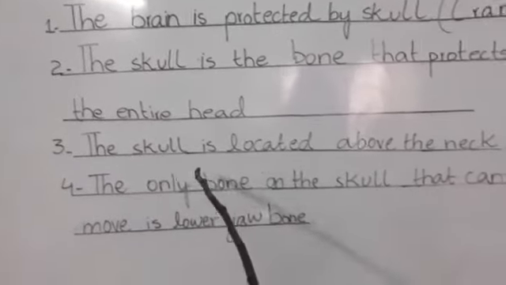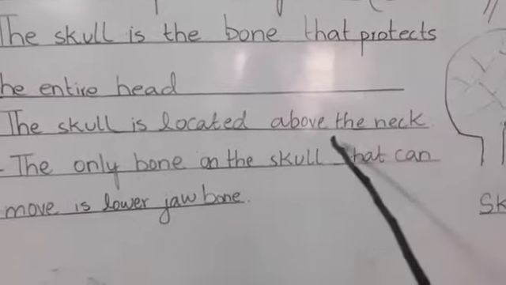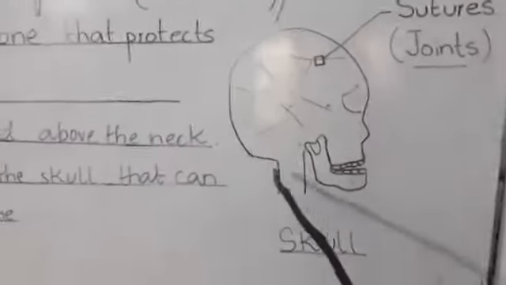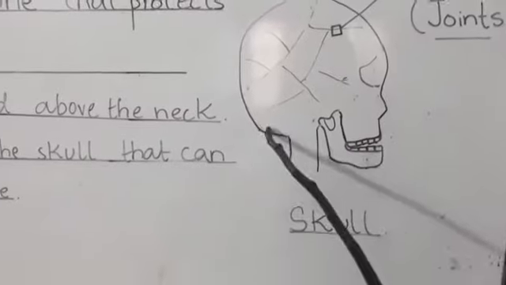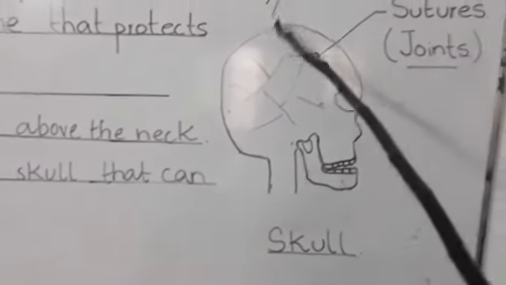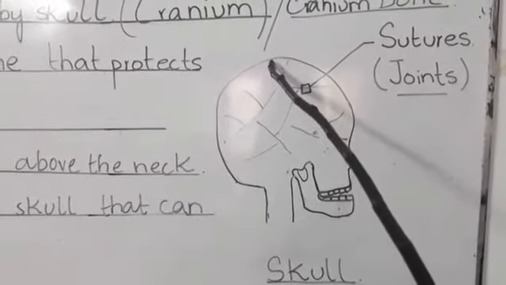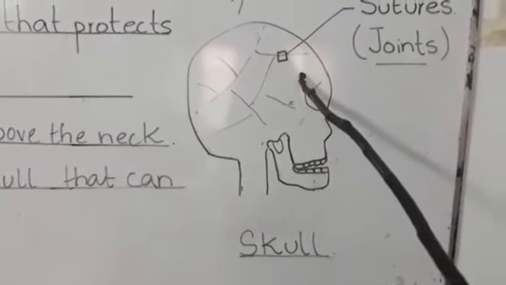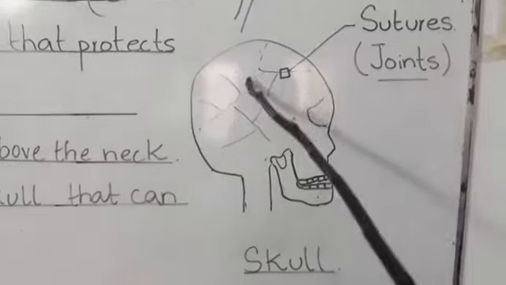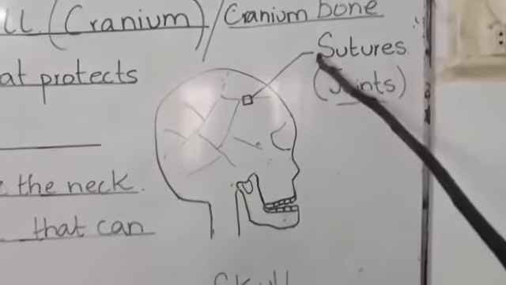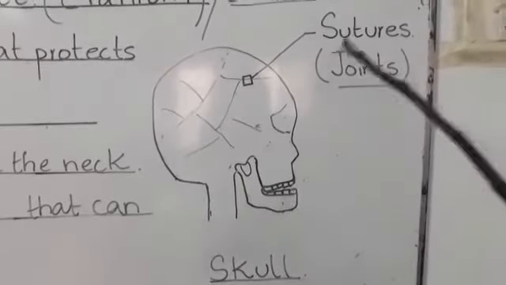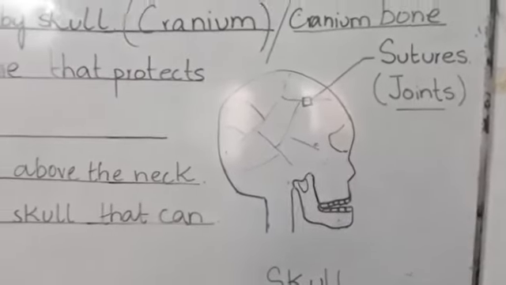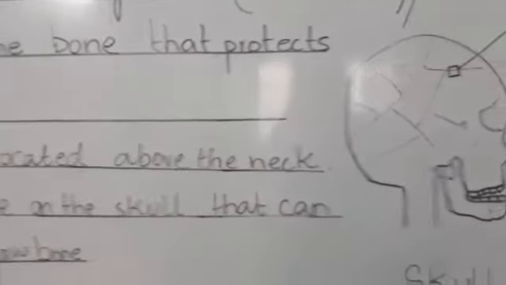The skull is located above the neck. Look over here. This is the skull, this is the neck. So above the neck, skull or cranium bones are present. Cranium bones are joined together by joints called sutures. Cranial sutures are the joints which hold or bind together the bones of the skull.